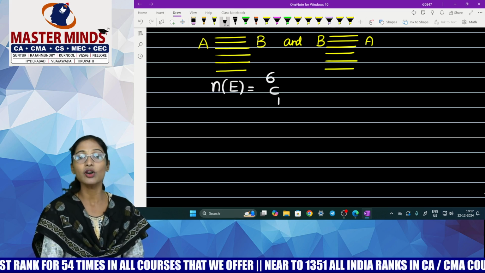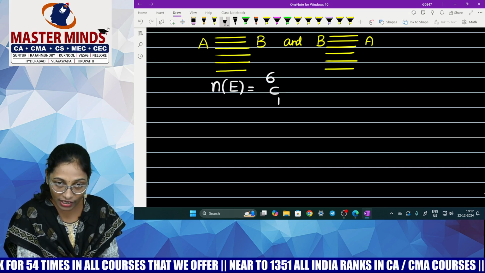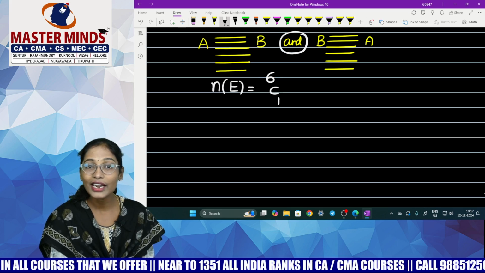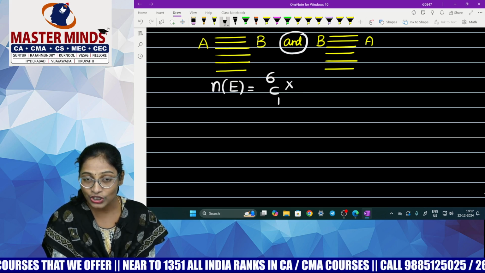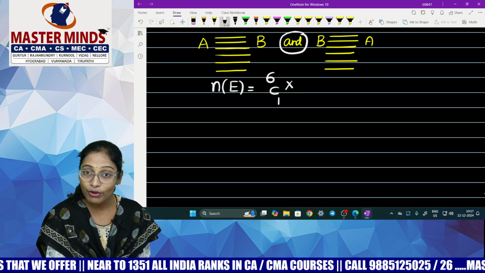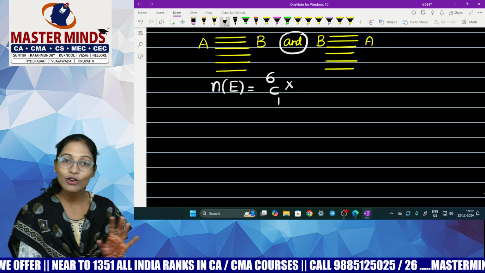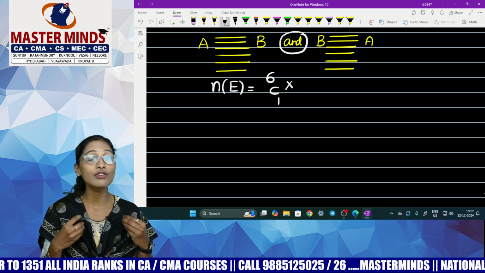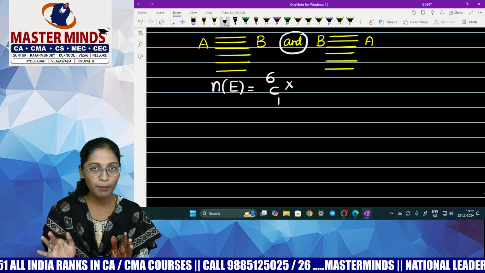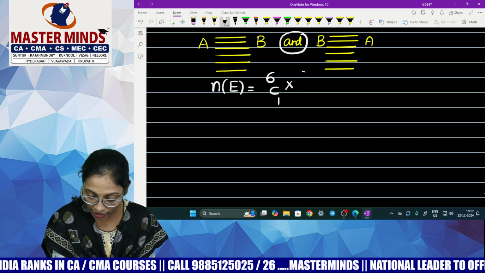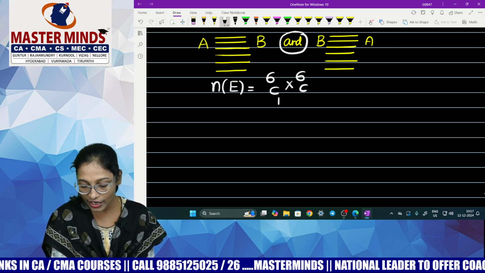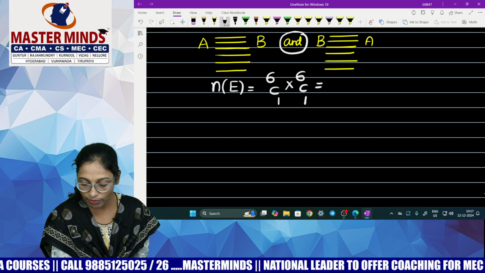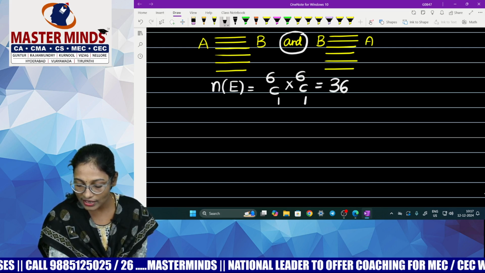6 routes. It's what is meant by 6C1. You are selecting 1 route out of how many? 6. Then, and means multiplication. Now if you want to travel from B to A also, how many routes are there? 6 routes. There's no problem for me even if you choose the same route or a different route. I don't have a problem. Since I said I have no problem, while returning also I can choose 1 route from the 6 routes, which means my answer is 36.